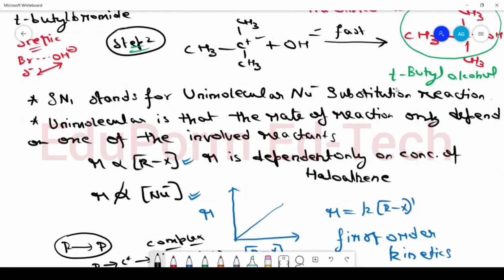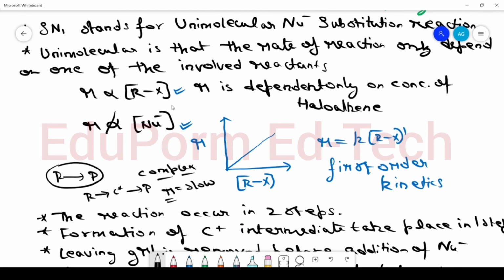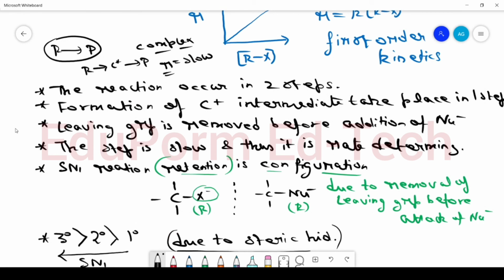Let me revise these points. SN1 reaction stands for unimolecular nucleophilic substitution reaction. The meaning of unimolecular is that the rate of reaction is only dependent on one of the reactant and it is independent of other reactants. So in this case, the rate of reaction is only dependent on the concentration of haloalkane and it is independent of the concentration of nucleophile. This is the graph that shows if the concentration of haloalkane is increased, then the rate of reaction will also increase. The SN1 reaction occurs in two steps.